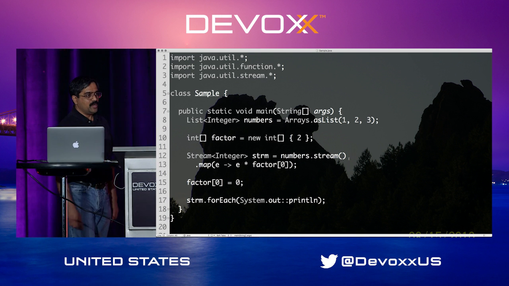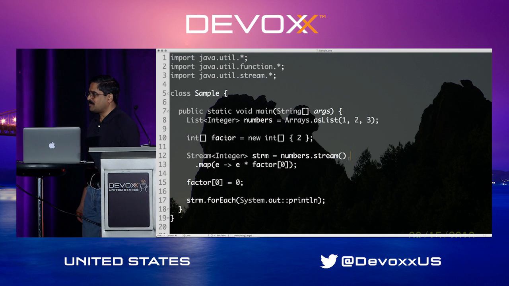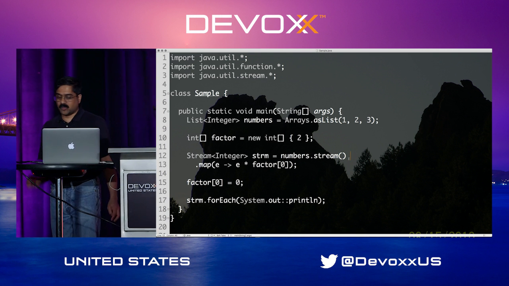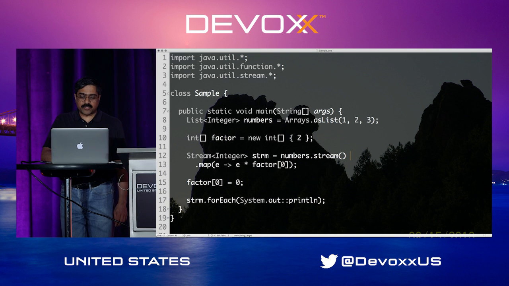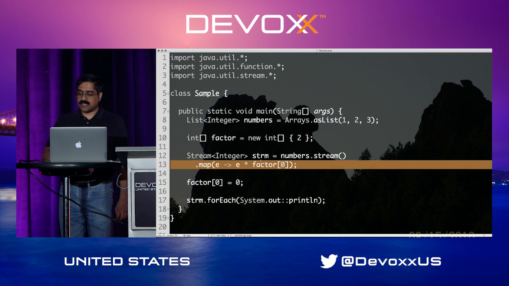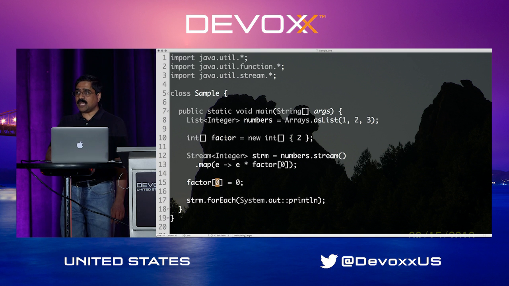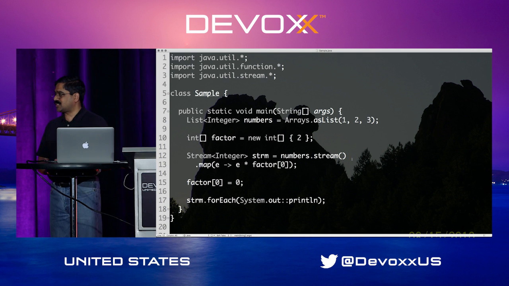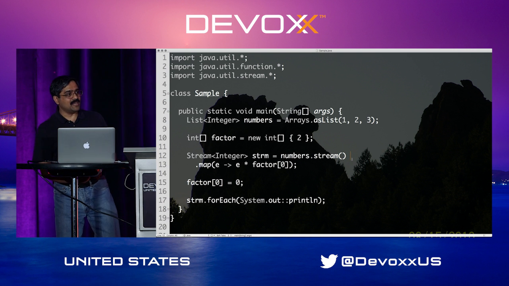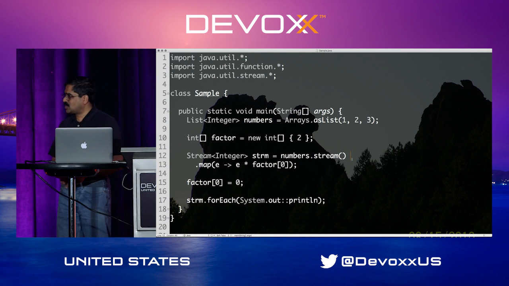I bet you're going to get different answers from the people. Some of them will tell you, well, because factor[0] is 2, this is going to be the double of the values. Other people may say, because factor[0] is 0 now, it's going to be 0, but which one is it? The right answer is, should we really be doing such programming? Because if you are trying to write code like this, it is hard to reason about, error prone, very difficult to work with.